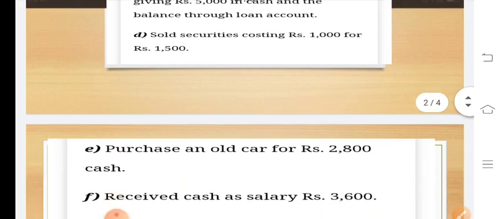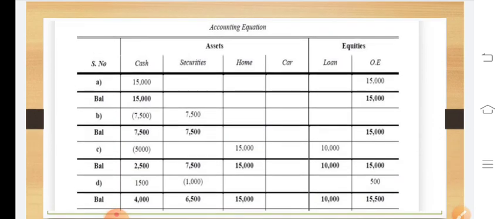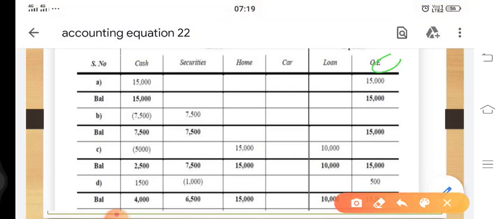At the same time, this amount is called capital, so this is to be added to capital. As you can see here, capital and cash both have got added with rupees 15,000.